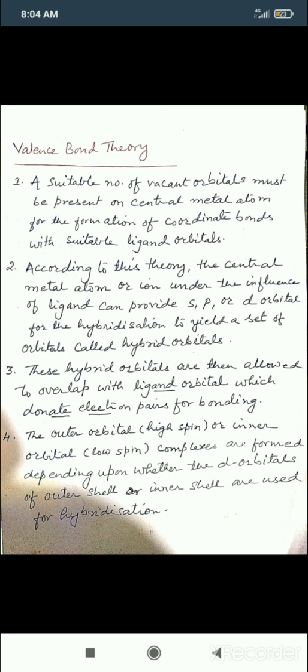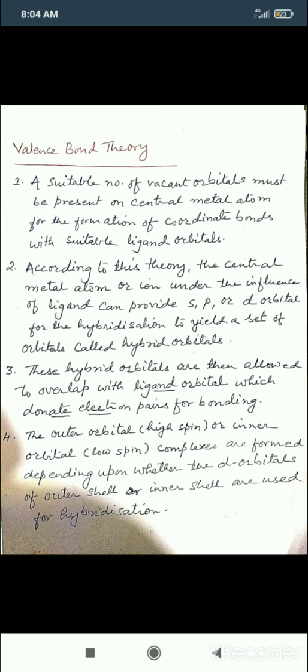Remember two things: the central metal must provide vacant orbitals and the ligand must provide an electron pair, that is a lone pair. So when the vacant or hybrid orbitals are ready, the ligand will donate its electron pair which is used for bonding. The last assumption is the outer orbital or inner orbital.